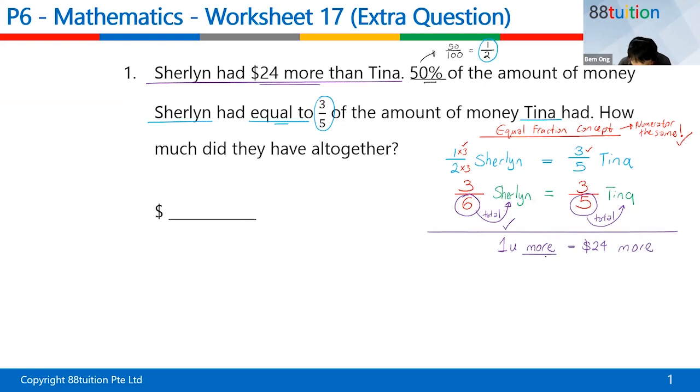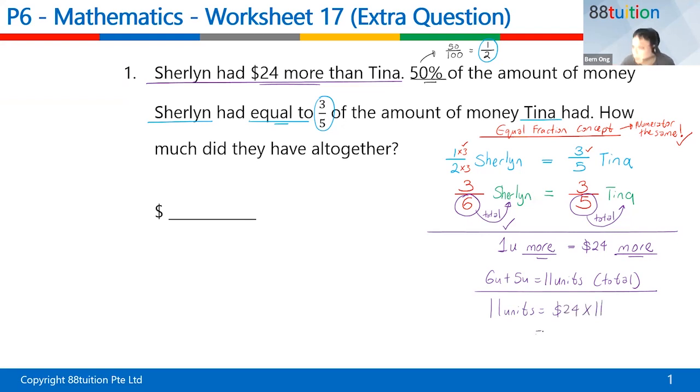They are talking about the same thing. You are comparing the same thing. Okay, how much did they have altogether? Shirley got 6. Tina got 5. 6 units plus 5 units equal to 11 units. That's their total. So what do you do? Just find 11 units. So $24 is 1 unit. 11 units is 24 times 11. That's it. Answer is, press your calculator. 264.